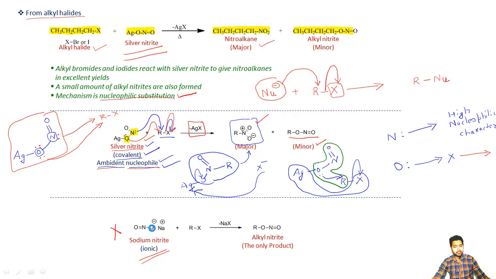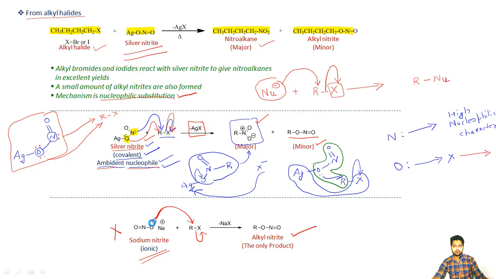It makes oxygen very nucleophilic. So the only possibility when we use sodium nitrite as our reagent is that this oxygen negative attacks the R group, sending X out of the system, resulting in the formation of only the alkyl nitrite.